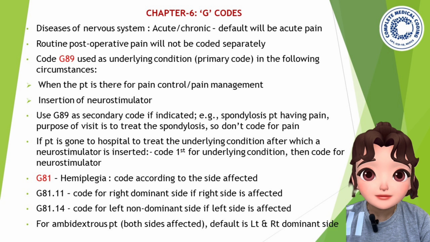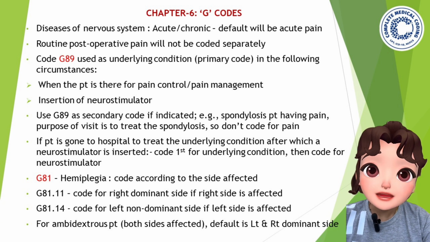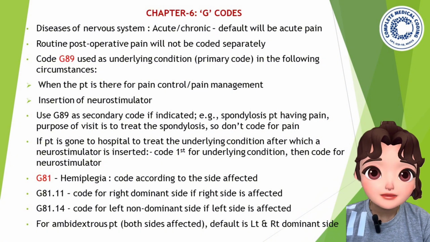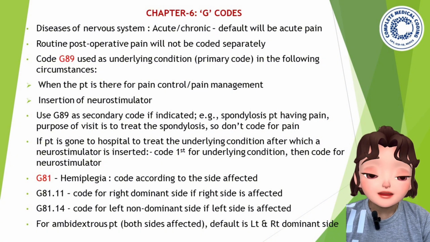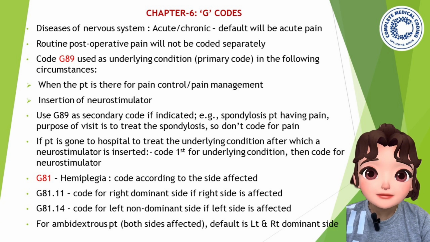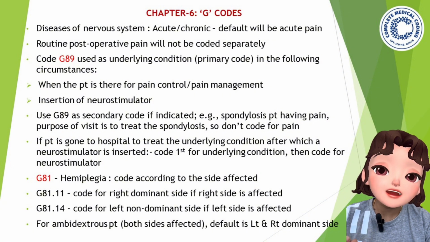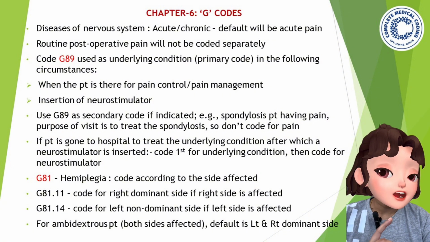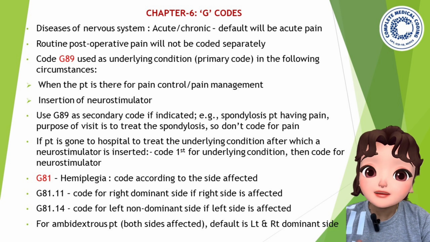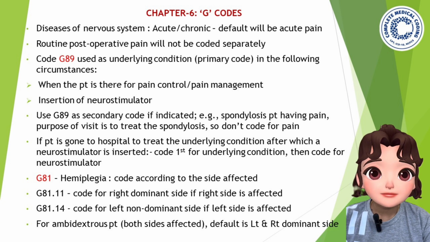For example, a spondylosis patient is having pain, but the purpose of the visit is to treat the spondylosis. So don't code for pain. The patient has spondylosis and also slight pain, but the reason for the encounter is not to reduce the pain, but for spondylosis treatment. In that case, we will code only spondylosis. We will not code separately for the pain.